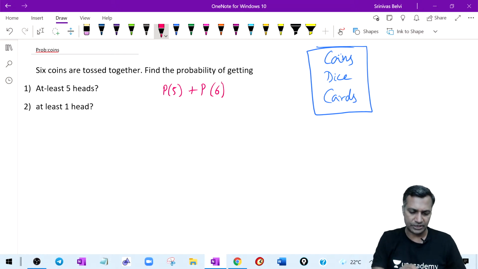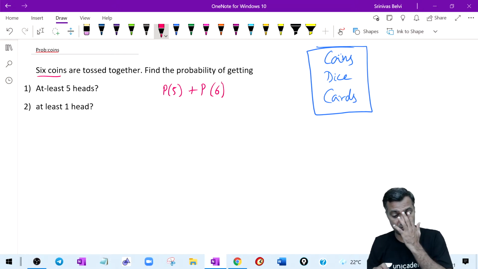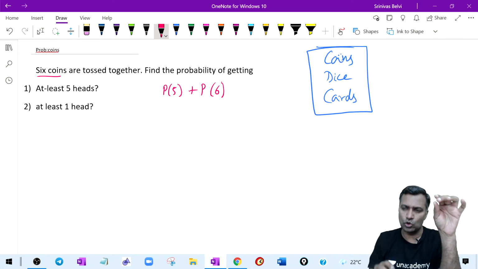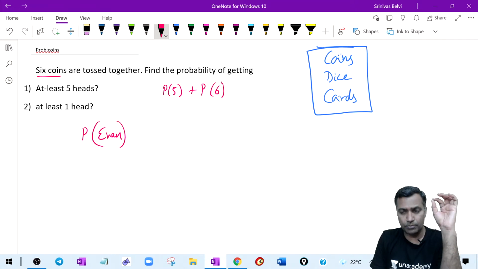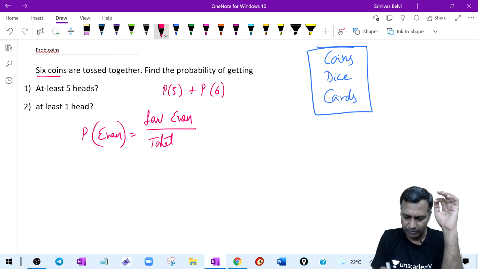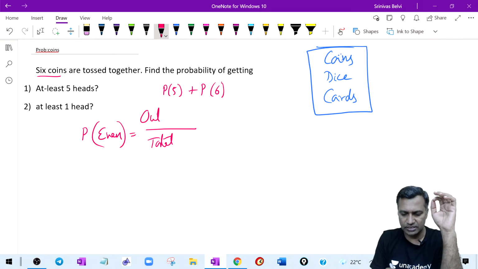First question, 6 coins are tossed. Find the probability of getting at least 5 heads. We all know probability is to do with the event. There is an event, and we want the probability of the event. What is the probability of the event? Outcomes in favor of the event divided by total outcomes. Technically, this is a framework, right?